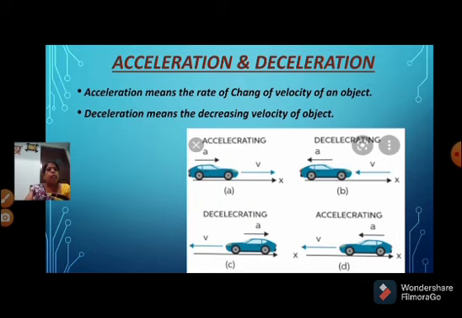If the car is speeding up, the velocity and acceleration are in the same direction. That means velocity increases and acceleration increases. That is called acceleration. If the car is slowing down, the velocity will decrease and the acceleration will be negative, I mean decreasing acceleration. That is called deceleration. In deceleration, the velocity and acceleration are in different directions.